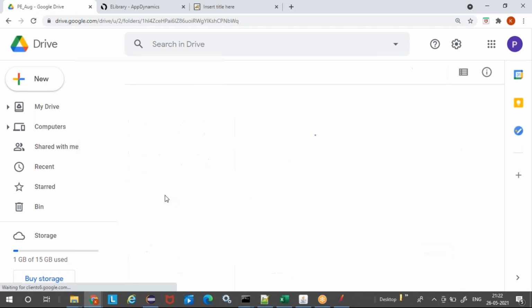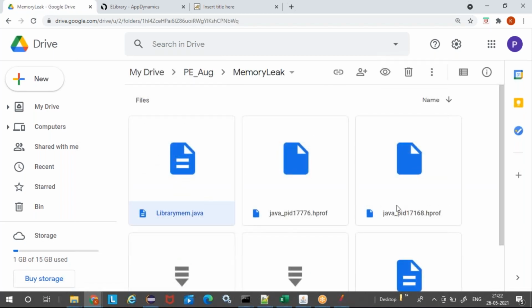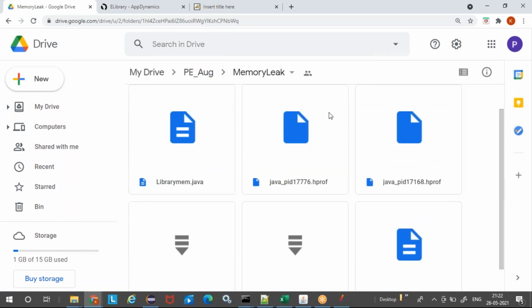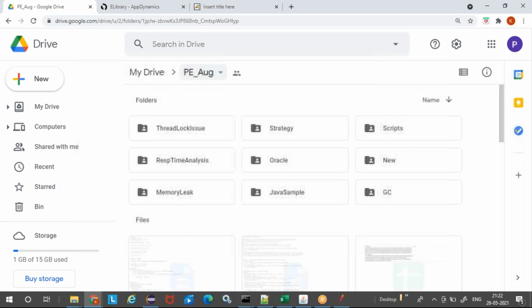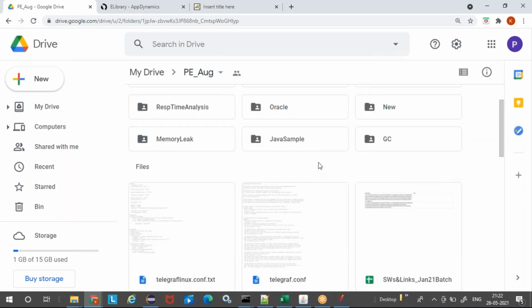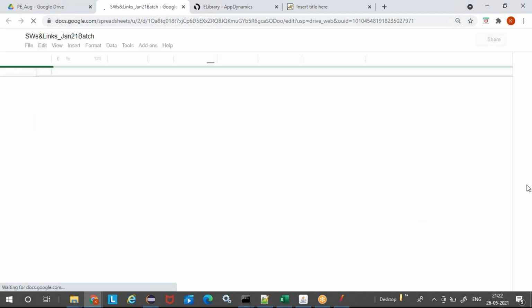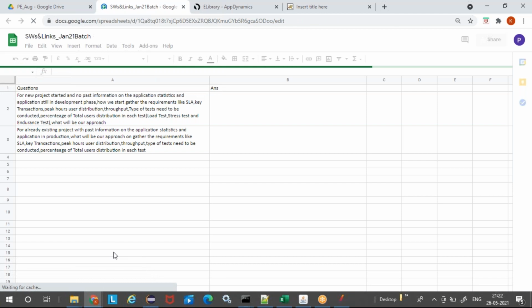Similarly for the memory leak, whatever files we use, sample HPROF files, and all the software you need to download, will be available in the sheet in the drive, which you can refer to and download all the software.